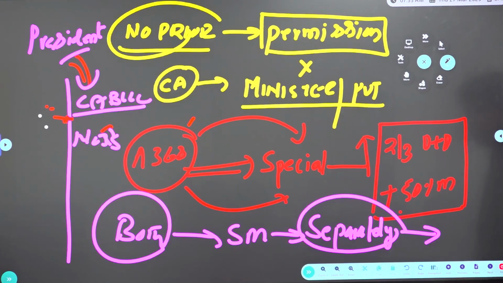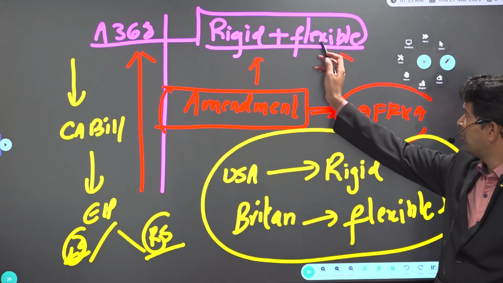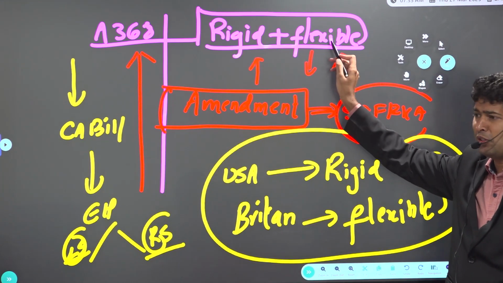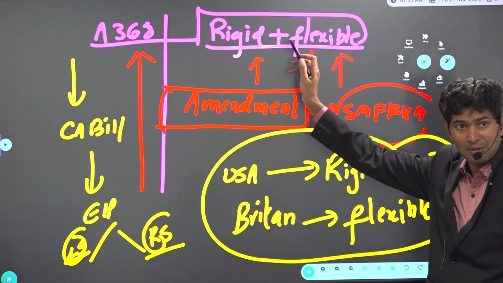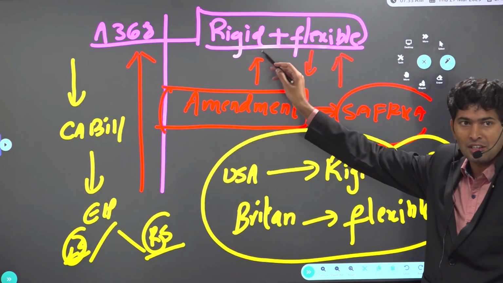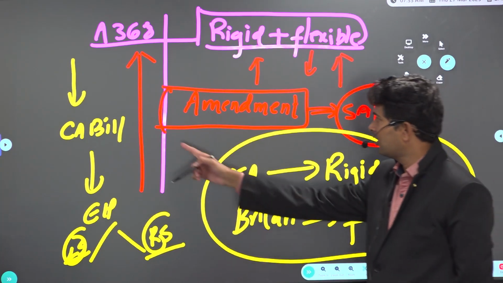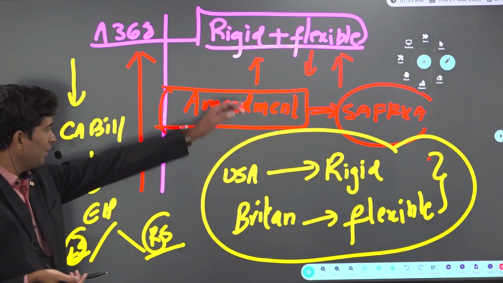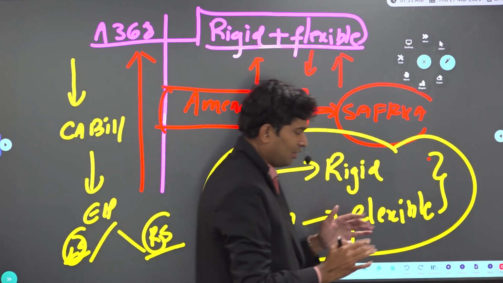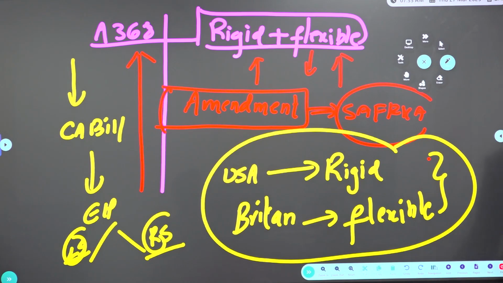Now, you will understand why we wrote that the Indian Constitution is both rigid as well as flexible. Flexible: with a simple majority, simply you can alter. Rigid: especially what we just covered, special majority plus consent of half of the states. That's why the Indian Constitution is called both rigid as well as flexible. Extreme rigidity is visible in the USA, flexibility is available in Britain, but we have taken a mixture of both.